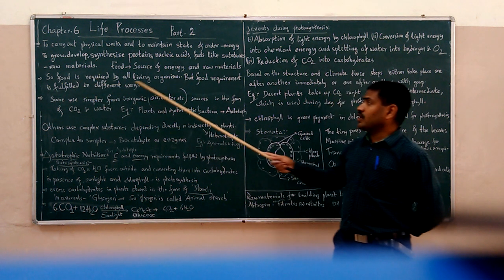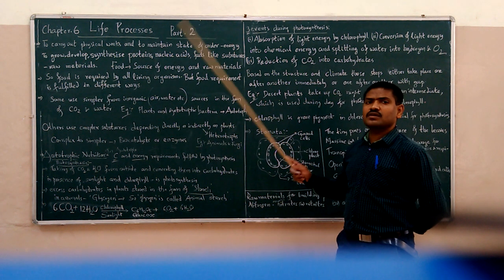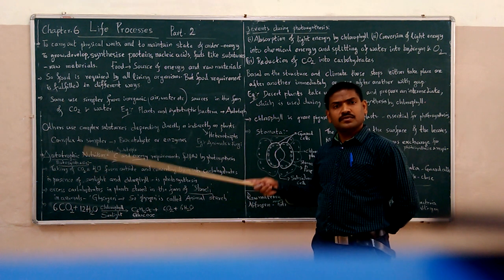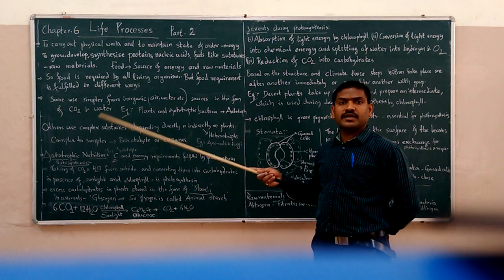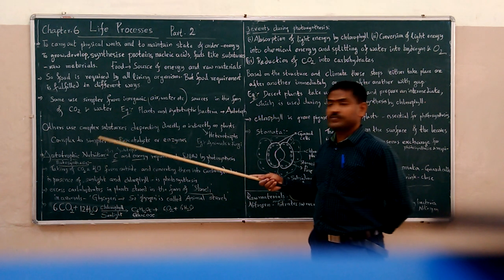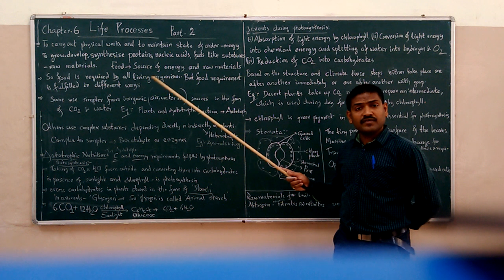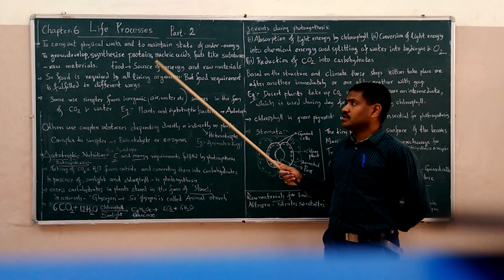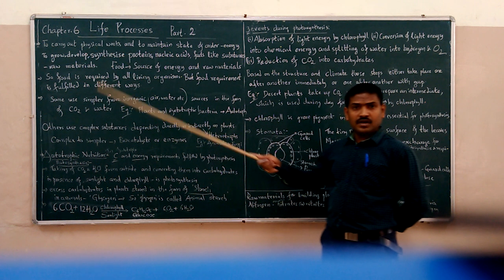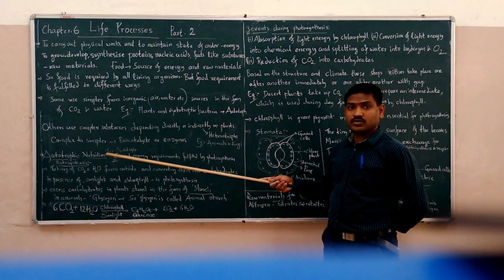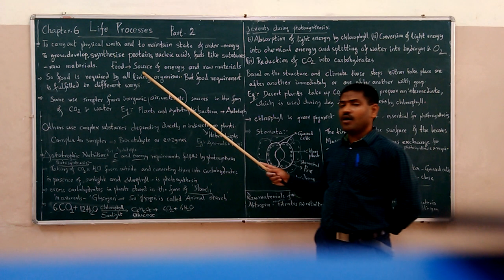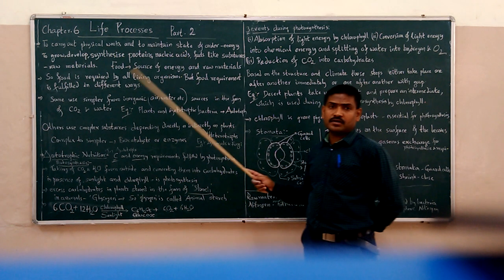So, food is required by all living organisms in common, because every living organism needs energy to maintain a state of order, to carry out physical works in its body, and every living organism requires raw materials which are used for growth, development and to synthesize various biomolecules. So, food is required by all living organisms in common.